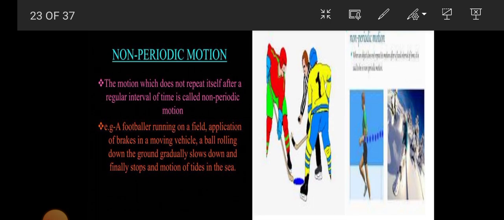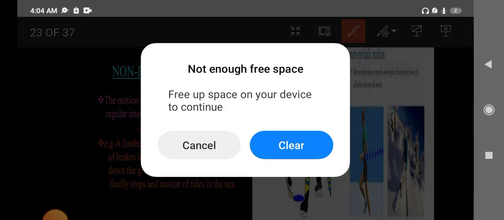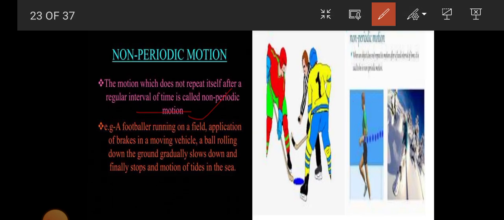Now next, non-periodic motion, a motion which does not repeat after a regular interval of time. Okay, a body that does not repeat its motion after a regular interval of time is known as non-periodic motion. A footballer running on a field, obviously it will not repeat after a regular interval of time. Application of brakes in a moving vehicle, it will not repeat its motion after a regular interval of time. A ball rolling. Understood?